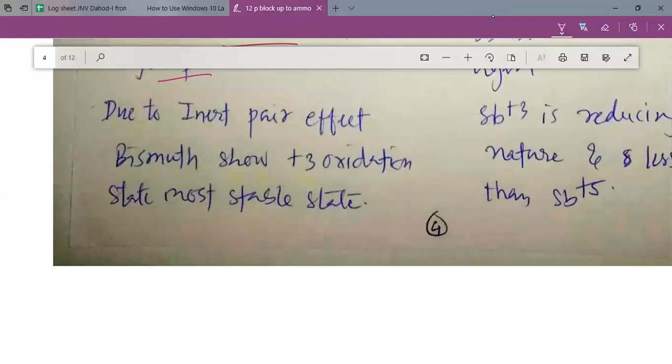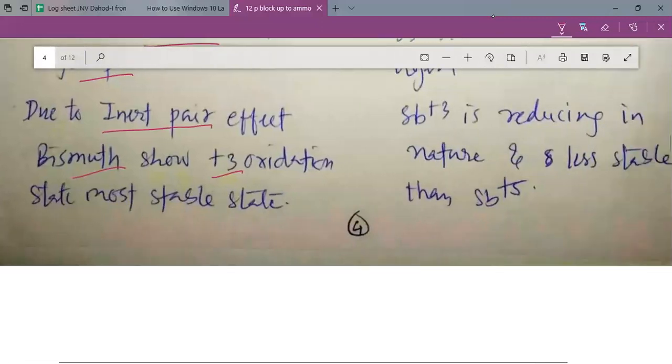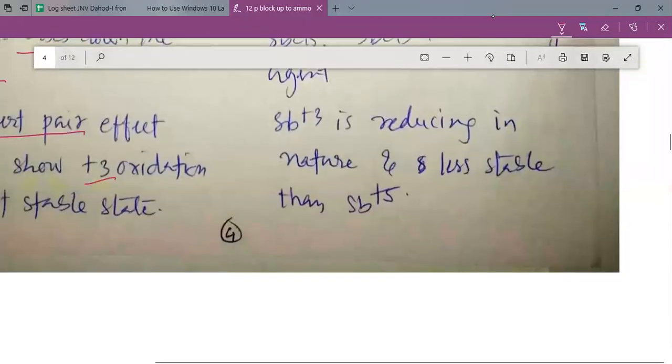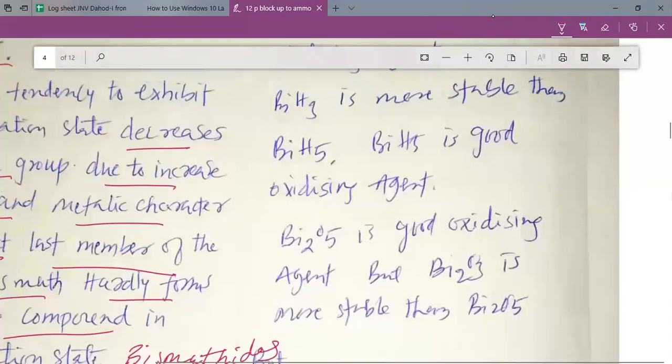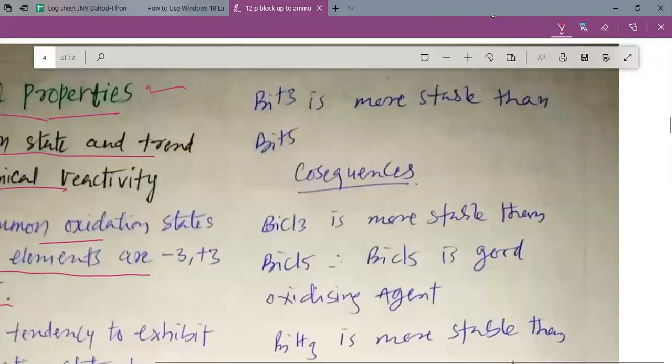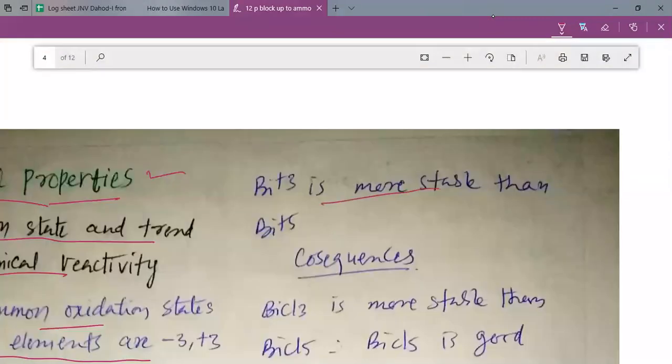It is known as the inert pair effect. So due to the inert pair effect, if you go down the group, the stability of the +3 oxidation state increases, and bismuth shows the +3 oxidation state as its most stable state. Please remember, my dear students, due to the inert pair effect, as you go down the group, the stability of the +3 oxidation state increases. So Bi+3 is more stable as compared to Bi+5.